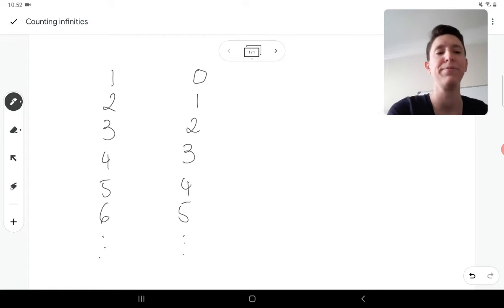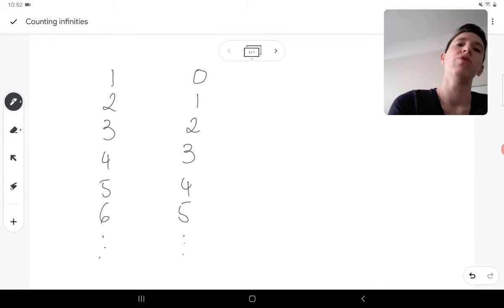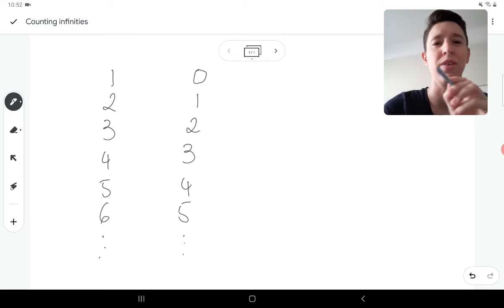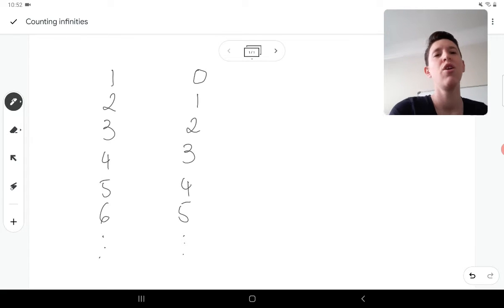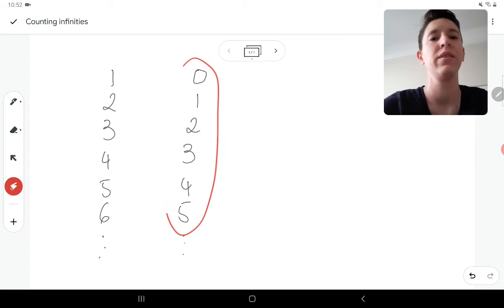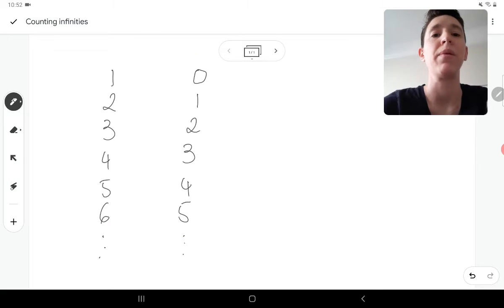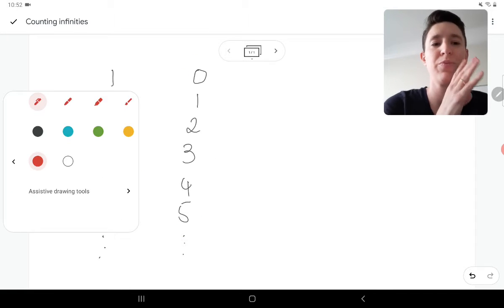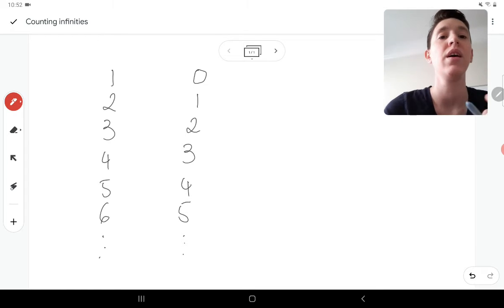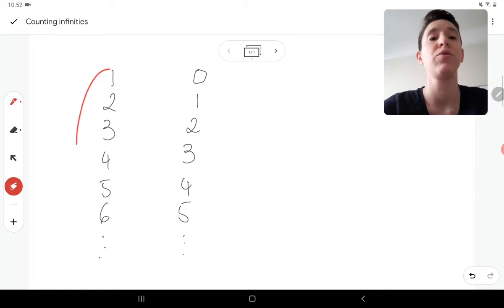They're infinite, right? So what we want to do here, to see if they're the same size, is find a one-to-one mapping between the elements in this group and the elements in this group. Let's try a mapping. I'm going to use red because, spoiler alert, it's not going to work. Let's match every element in this group to the same element in this group.